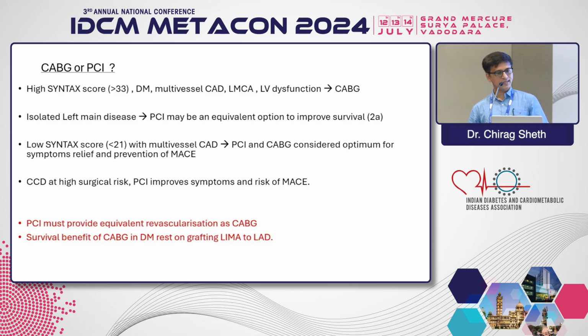If the patient is at a very high risk for surgery, all those triple vessel disease patients also may be considered for angioplasty for improvement of symptoms and reducing the risk of MACE. But the most important aspect is that PCI should be able to provide revascularization which is equivalent to bypass. If it is not so, angioplasties are definitely going to be inferior. And second, one has to understand that the whole benefit of CABG lies in grafting the LIMA artery to the LAD. If the patient does not get a LIMA graft, then definitely CABG is much inferior to currently available drug-eluting stent angioplasty, right?